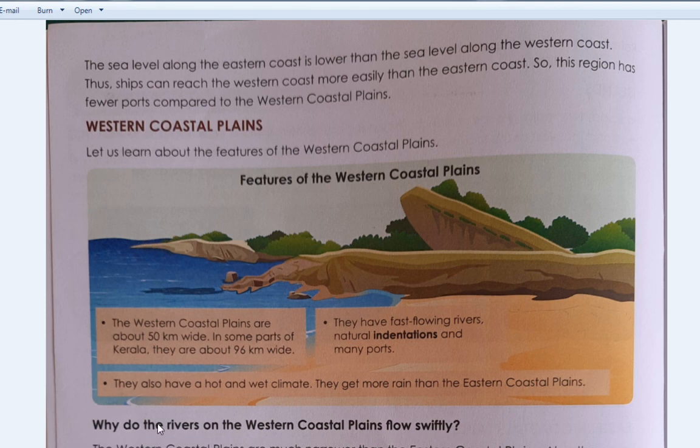Did you understand up to this? Okay. So, what things do you have to keep in mind? The difference between eastern coastal plains and western coastal plains, and also the cities and states which are there in the region of eastern coastal plains and western coastal plains. If you have any doubt, you can ask. I hope you have understood all the points which we have covered in today's class. You have to write down the difference between eastern coastal plains and western coastal plains in your notebook.